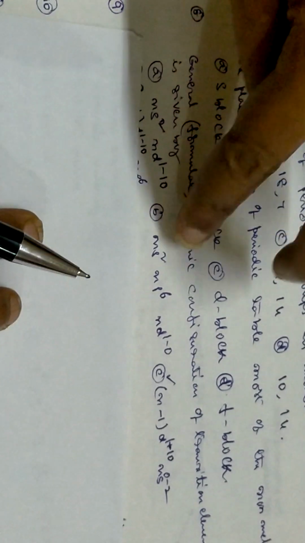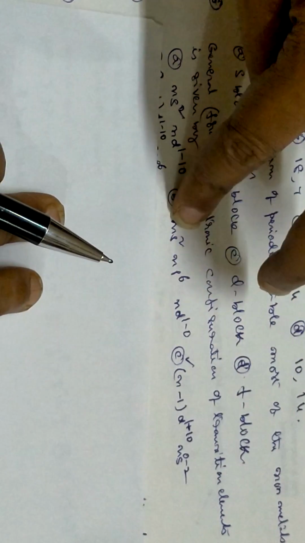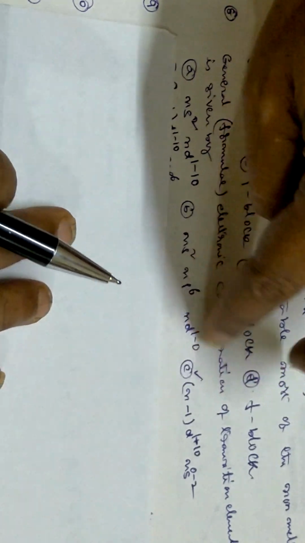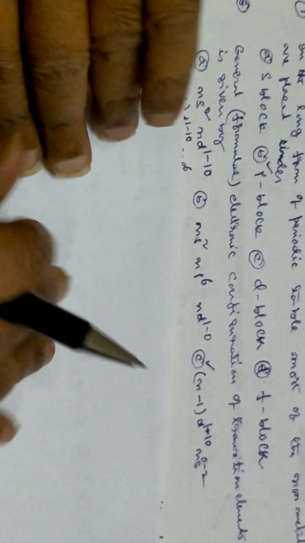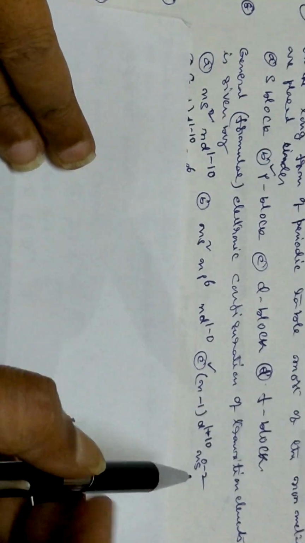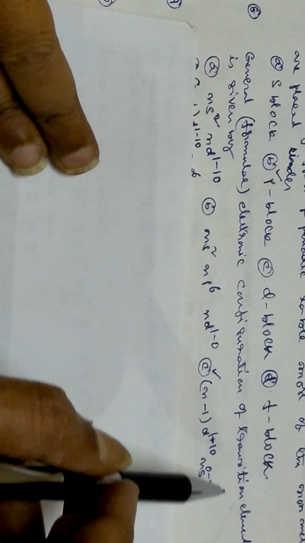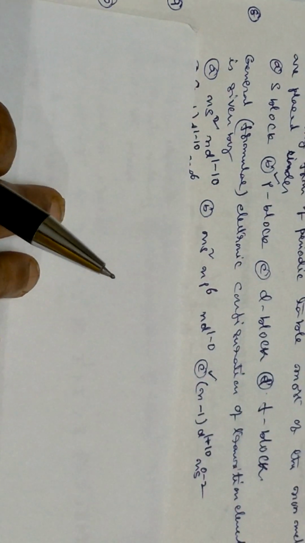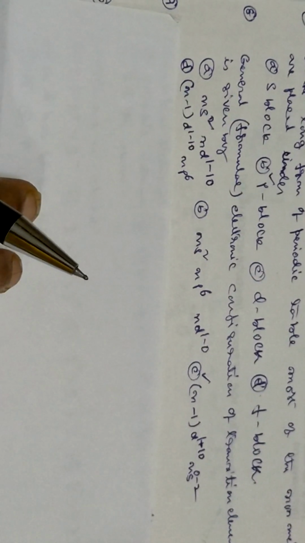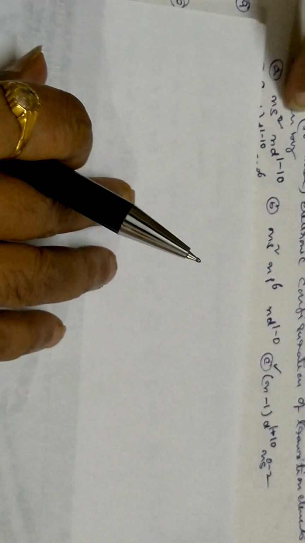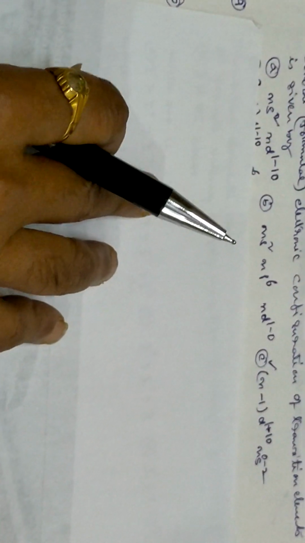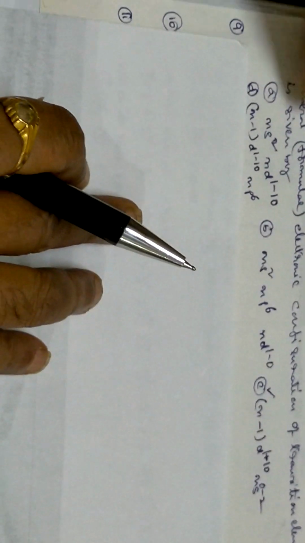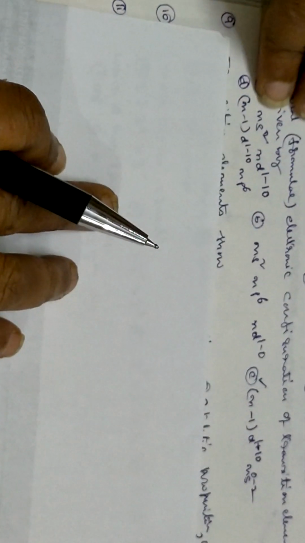Then ns2 np6 nd7: ns is correct, np is not at all there, and nd is also not correct. (n-1)d varies from 1 to 10, and ns1 and ns2, that is 0 to 2, is the most appropriate answer. N should be lesser by 1. D means 4th period means 3d, like that it should be 1 less. If it is f, it should be N minus 2.